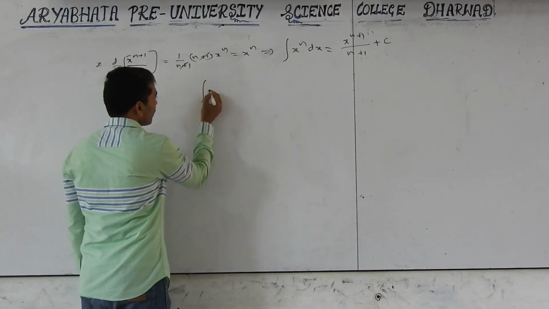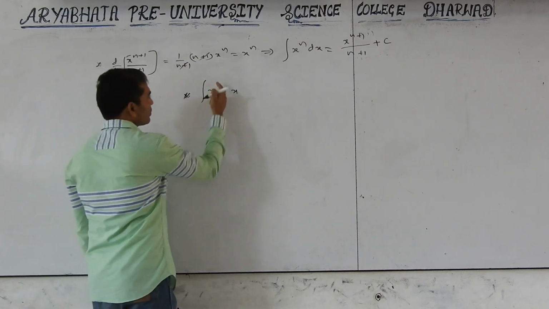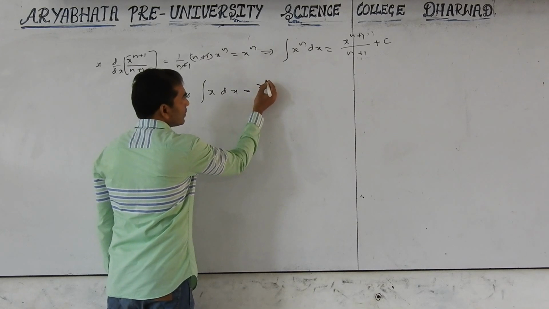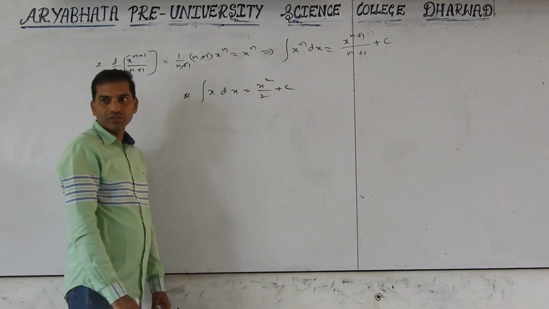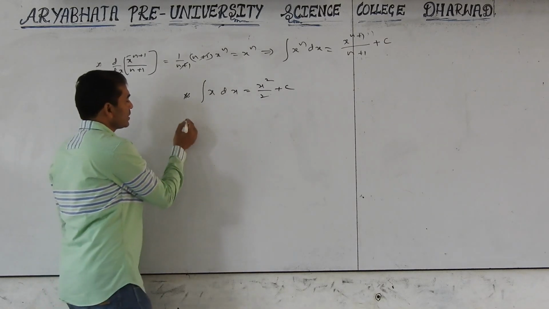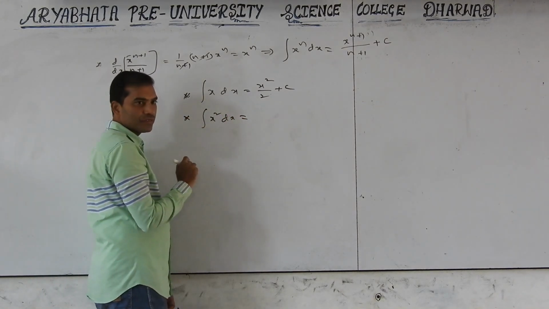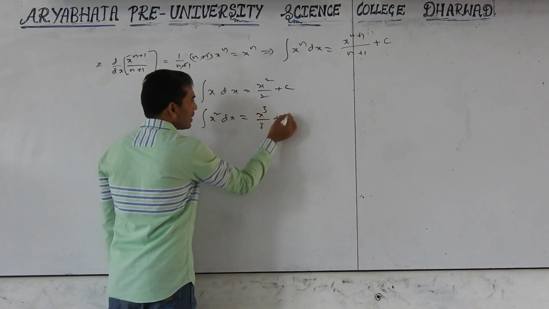Now integration of x dx. What is the n? 1. So x raised to 1 plus 1, 2, by 2, that is x squared by 2 plus c. Next, integration of x squared dx. What is the n? 2. Substitute in that: x cube by 3 plus c.